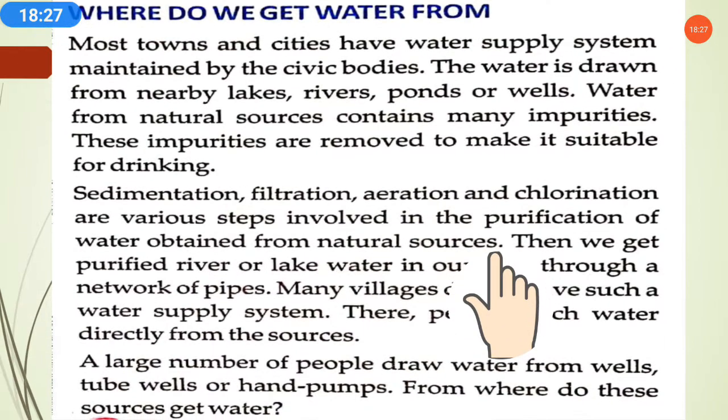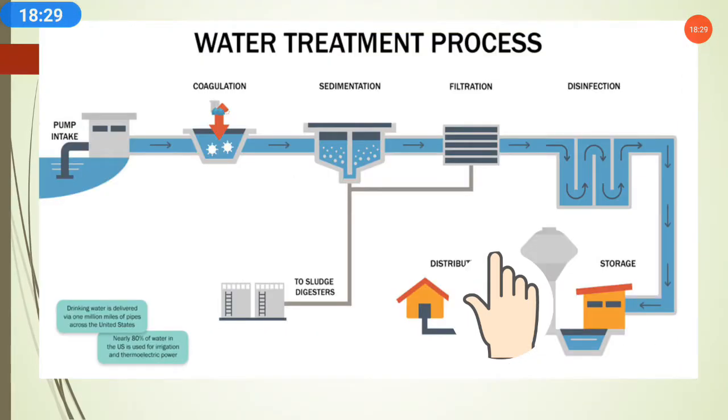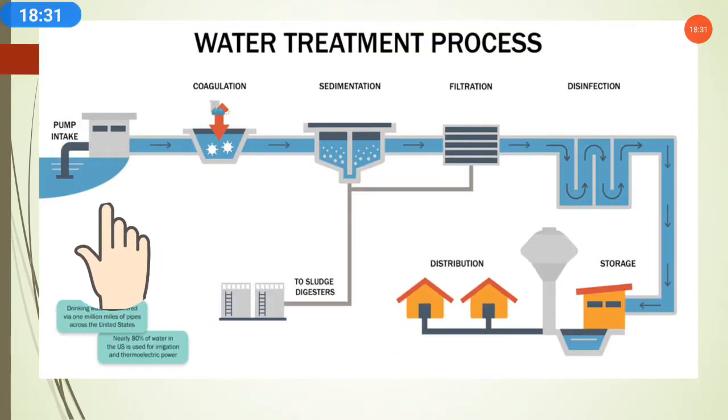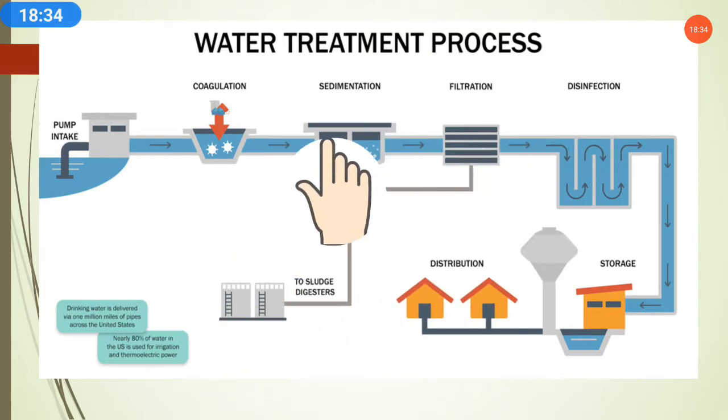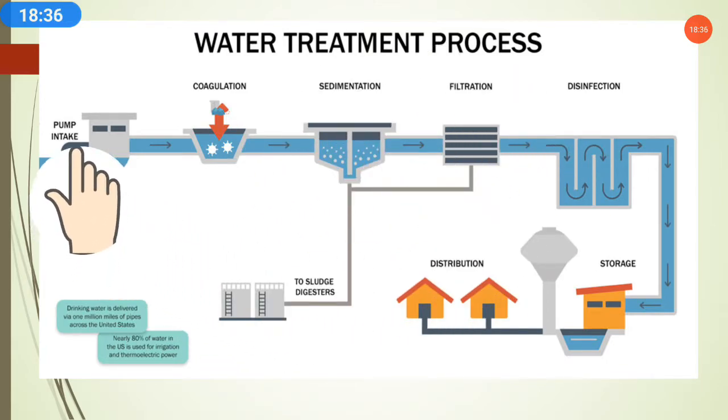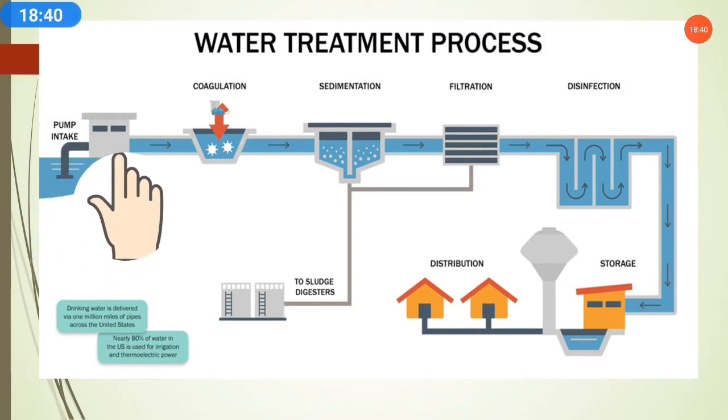As we can see through this picture, it explains how the water purification, the water treatment process, occurs. Suppose from the river, through the pump and the intake, the water is taken.